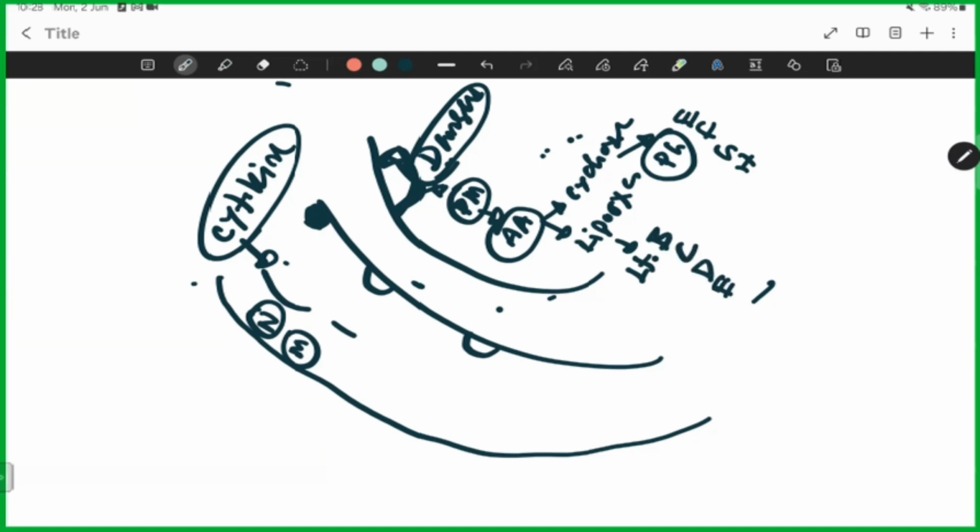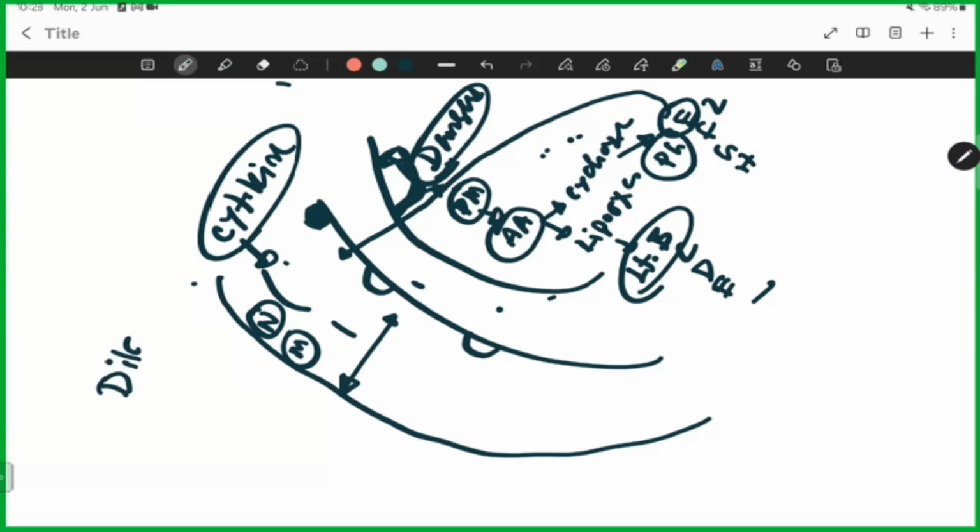Now, leukotriene B4, prostaglandin E2. These will dilate the blood vessel. This will come here and dilate the blood vessels. So blood vessels are dilated. And these leukotrienes will activate endothelium too. These will call the neutrophils.